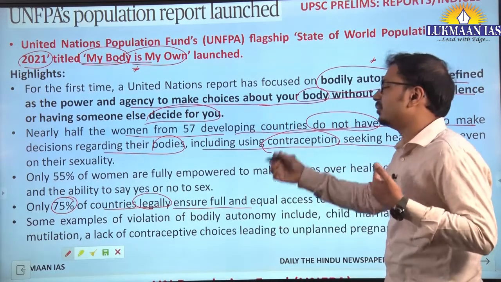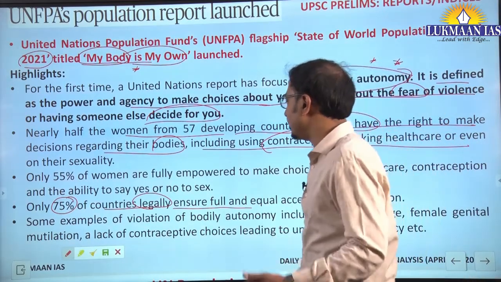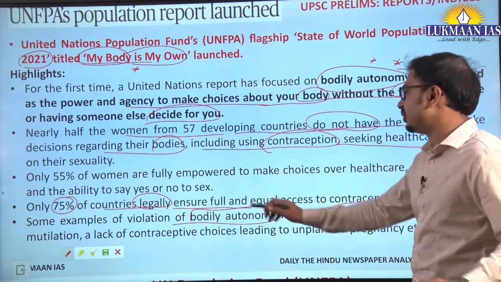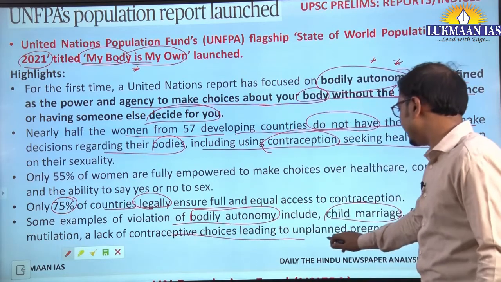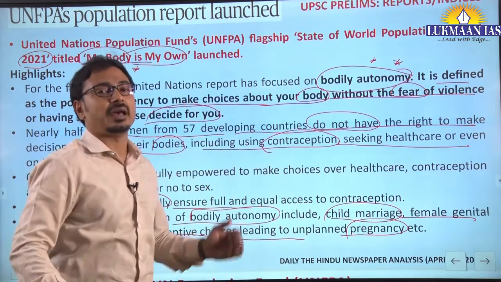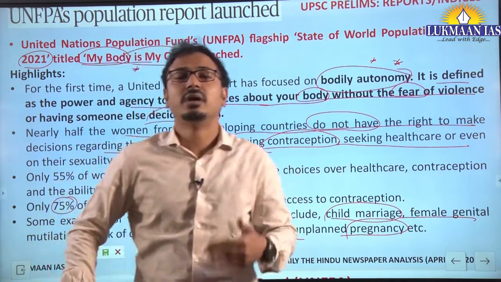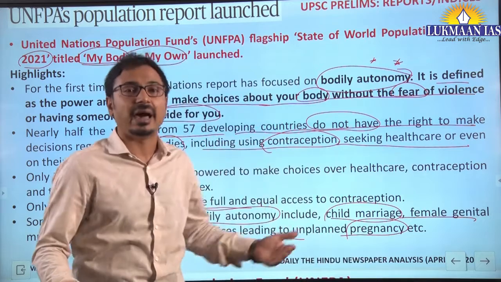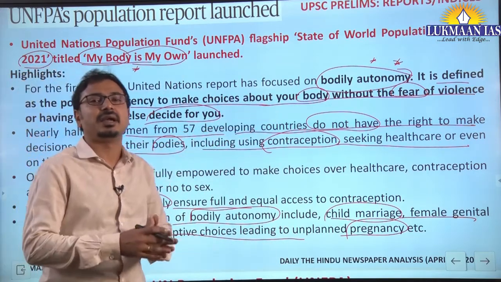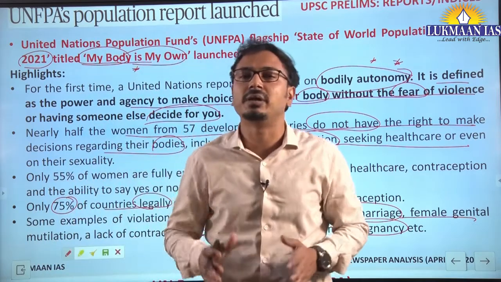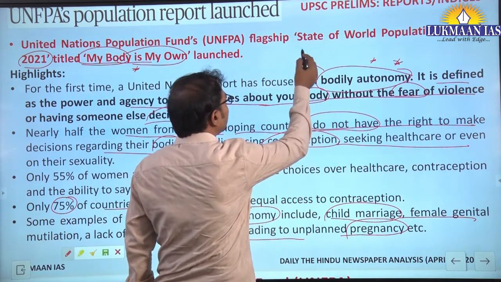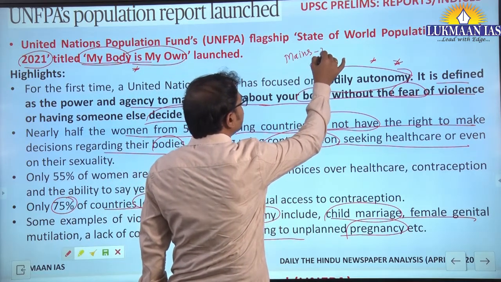This is also important when we talk about examples of violation of bodily autonomy. This includes child marriage, female genital mutilation, lack of contraceptive choices leading to unplanned pregnancy, and even when the woman does not have the choice to say no to sexual activity even in married life. This is a violation of bodily autonomy. And this is a violation of the most important human right, the right to live with dignity and respect. So you can also relate this to your mains examination GS4 paper.